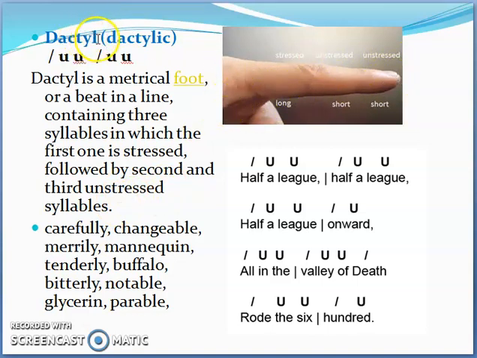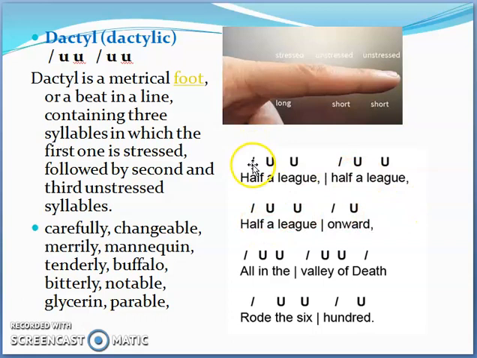So dactyl basically has been taken from a Latin or Greek word which means finger. So here the longer digit stands for a stressed syllable, and then the shorter parts of your finger stand for the unstressed syllables. So it's more like a galloping meter, and you usually find it in rhymes or in motivational songs and poems. For example, there's a poem given here: half a league, half a league, half a league onward, all in the valley of death rode the 600. So this is a war song, taken from a poem which was about war.